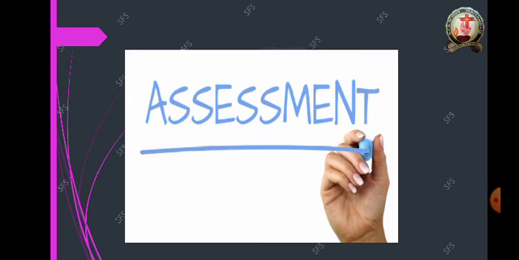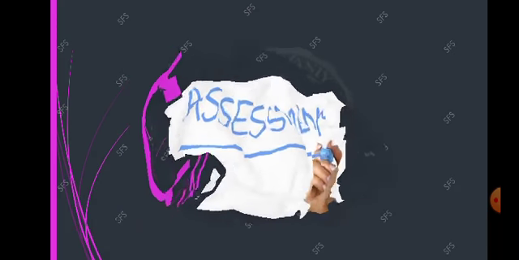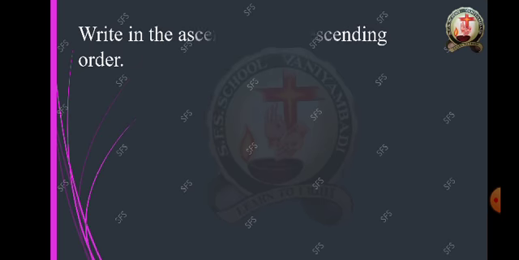Okay, children, now I am going to assess you how much you have understood today's class. Are you ready, children? Yes. So write in the ascending and descending order.